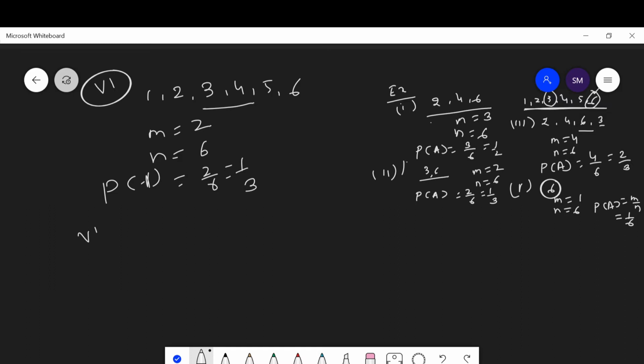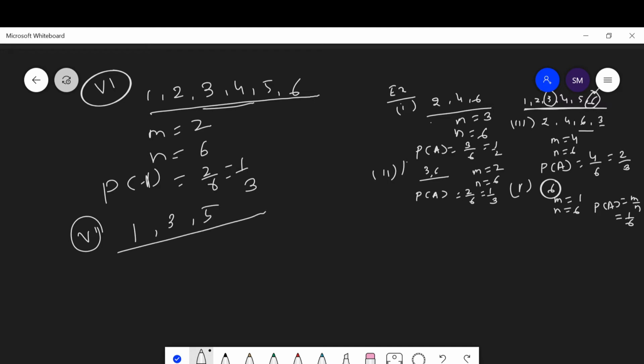Then the next question says, getting an odd number. The total number of outcomes are 1, 2, 3, 4, 5, 6. Getting an odd number means the number may be 1 or 3 or 5.